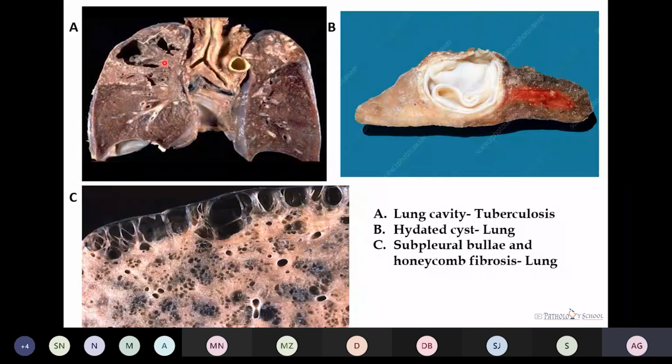In the first figure, there is a presence of a cavity in the apical region. Also, the surrounding parenchyma is showing caseation. It is a case of tuberculosis. Here we can see the presence of a cyst and a cyst wall. It is a case of hydatid cyst of the lung. Now, in this image, we can see there is a presence of a subpleural bulla and also the honeycomb type of fibrosis, which is seen in case of end-stage lung diseases like emphysema.